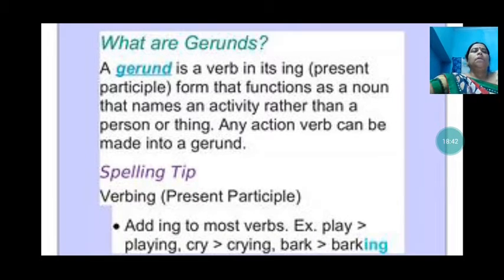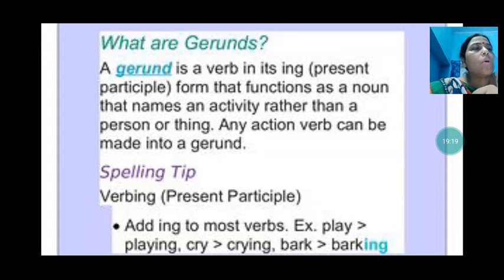Let us see. A gerund is a verb in its ing, that is present participle form, that functions as a noun that names an activity rather than a person or thing. So this gerund will name an activity like swimming, running. Those are the activities done. So any action verb can be made into a gerund. How can we make that? By adding ing.